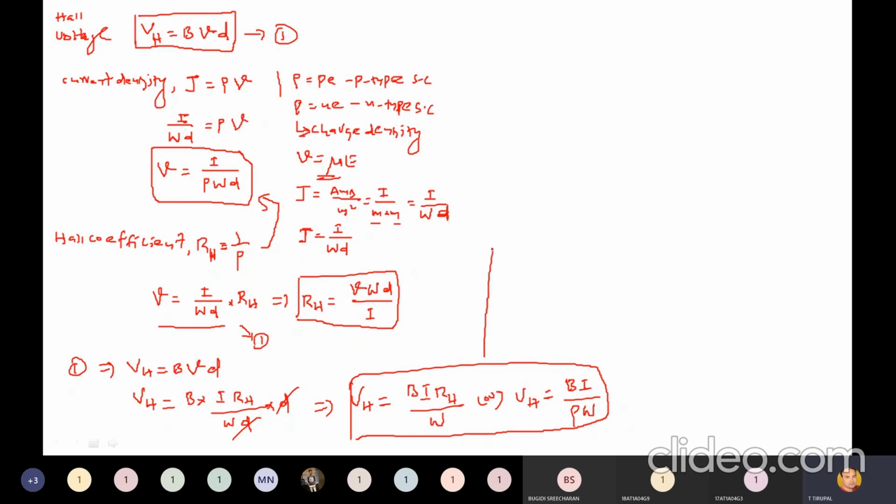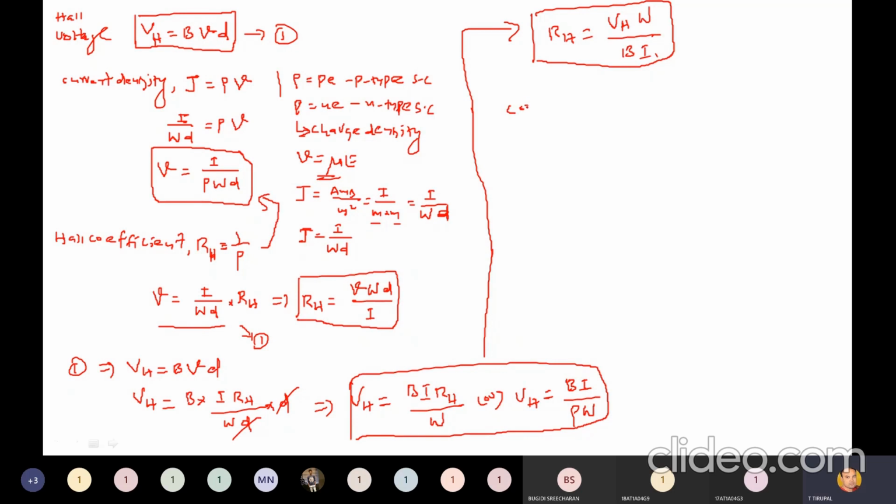Again, from this we have another equation. RH, the Hall coefficient, is equal to VH into W divided by BI. In terms of RH and VH: RH is called the Hall coefficient, VH is called the Hall voltage. RH is equal to VH W divided by BI. So we can find here the relation between Hall coefficient and Hall voltage.